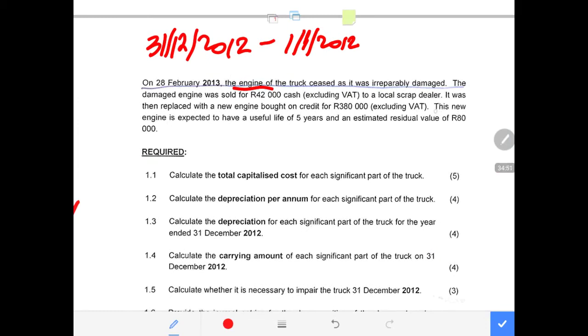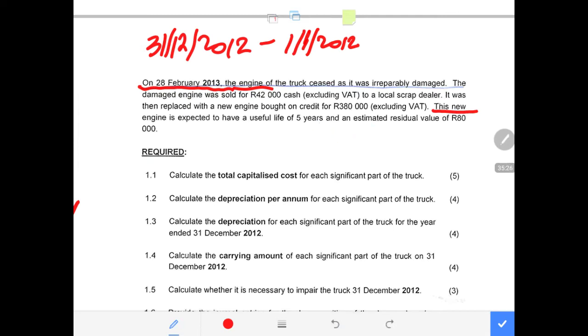It says this new engine is expected to have a useful life of 5 years and an estimated residual value of 80,000. Now, we'll capture that, it is not much of a transmesh, but we need to know that it was bought on 28 February, meaning the depreciation for the new engine will be from March, April up until the end of the year, meaning the depreciation for 2013 will be for 9 months when it comes to the new engine.